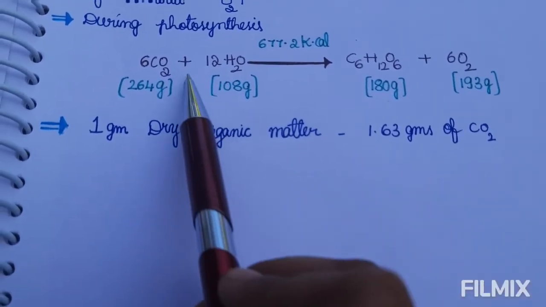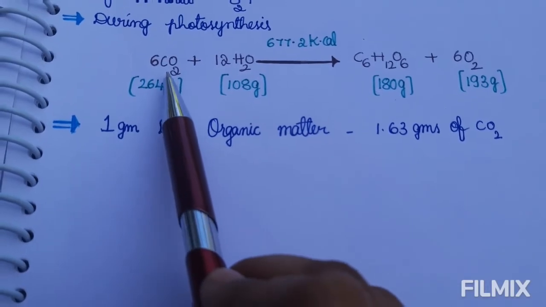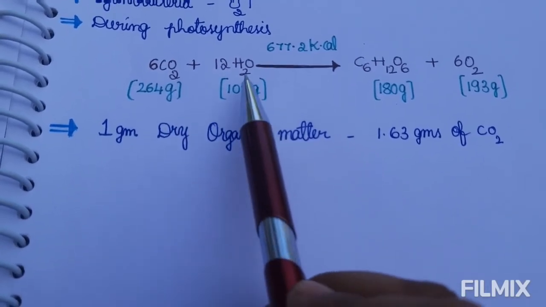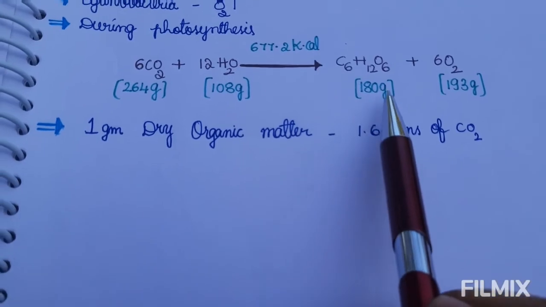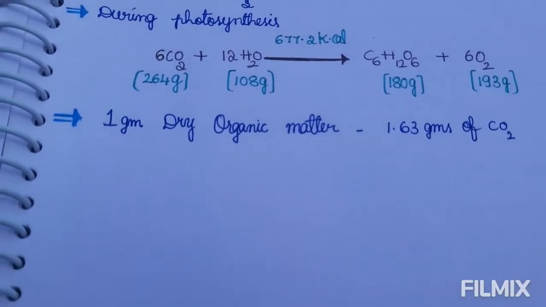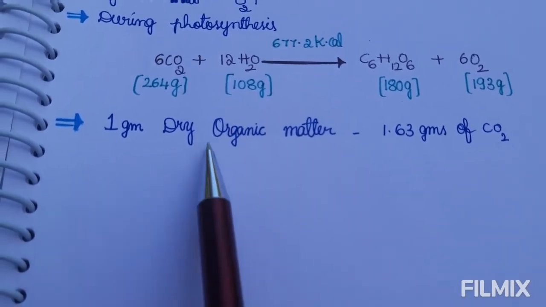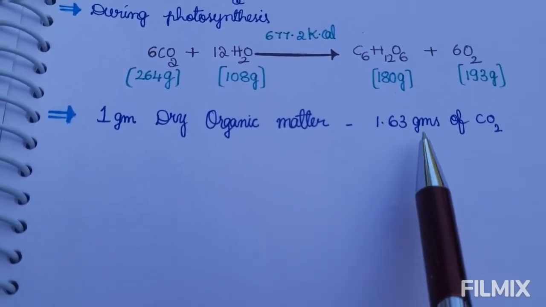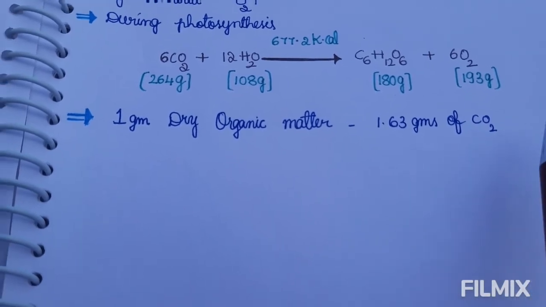That means 264 grams of carbon dioxide and 108 grams of water give 180 grams of glucose and 193 grams of oxygen. 1 gram of dry organic matter is equal to 1.63 grams of carbon dioxide.